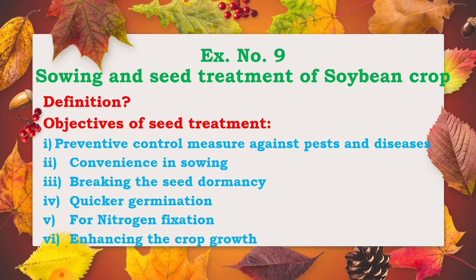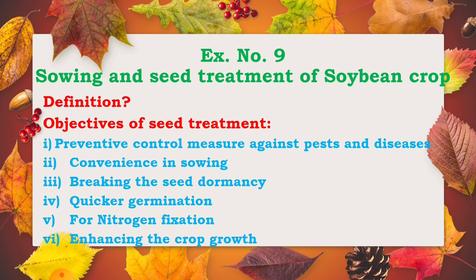Okay. Then see the objectives of seed treatment. There are so many objectives of seed treatment. First, preventive control measures against pests and diseases. Seed treatments are given to the seeds for controlling the attack of pests and diseases.